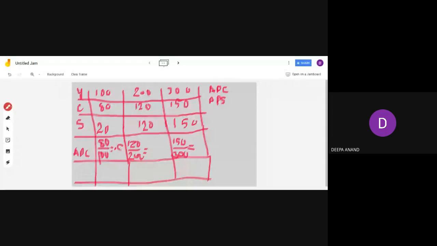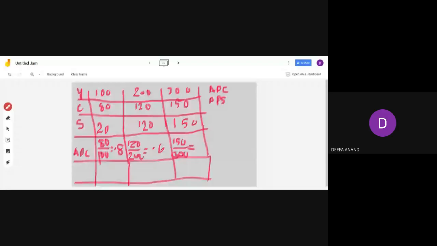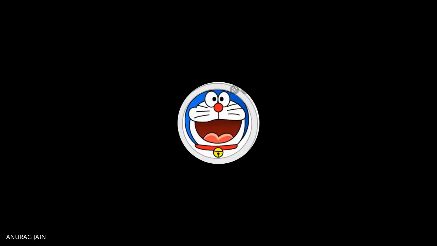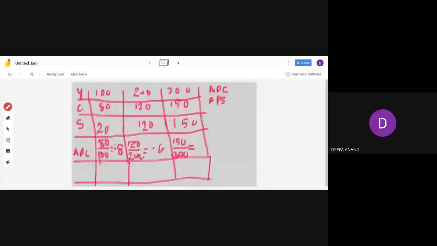This is 0.8 and this is... Ma'am, you have written the saving wrong in the second column.